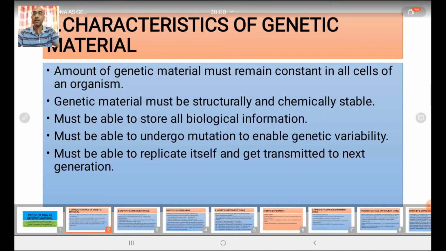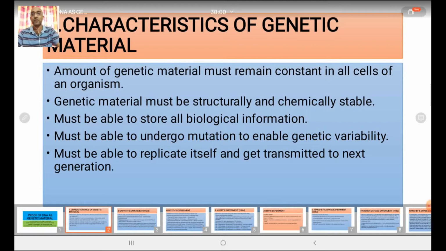Replicate means it must be able to produce an exact copy of itself, and it must be able to get transmitted to the next generation, so the characters can be transferred from one generation to another. If something possesses these characteristics, then we can call it genetic material.